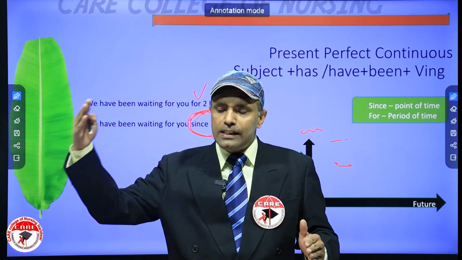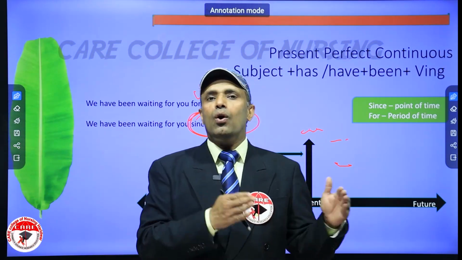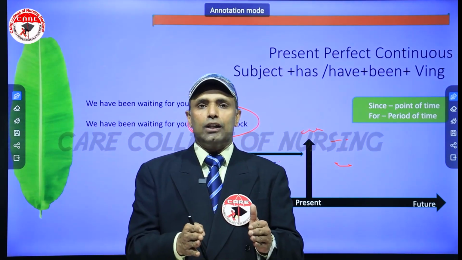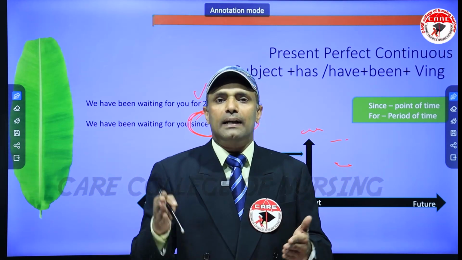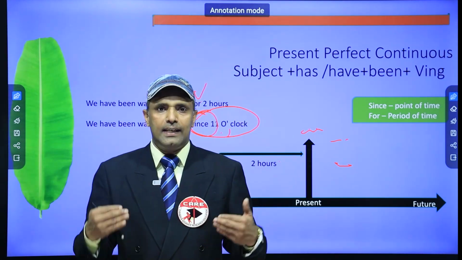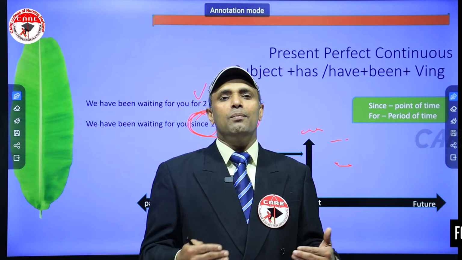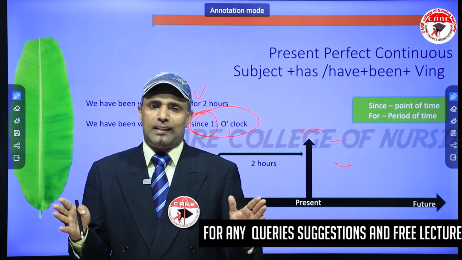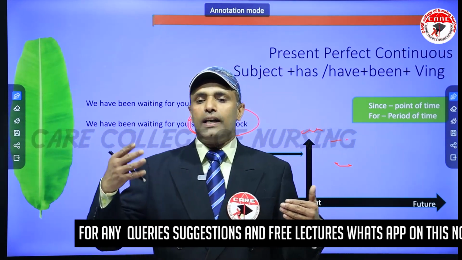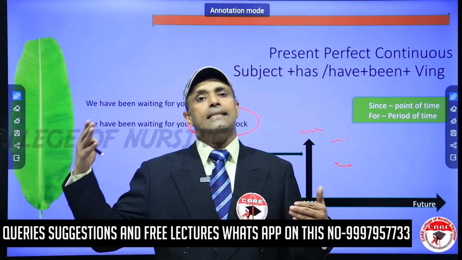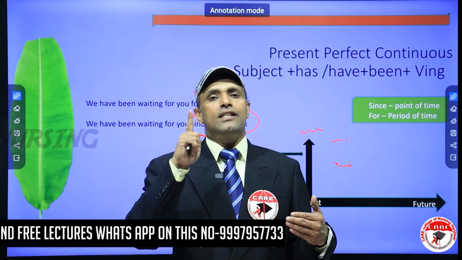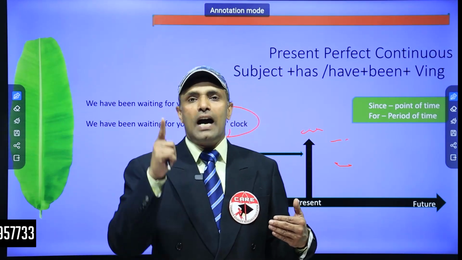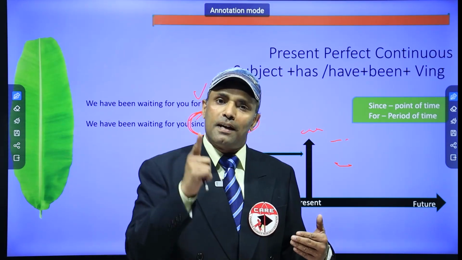If you have an action that started earlier and is still happening while you are talking, you cannot use present continuous. For example, "We are waiting here for you for 2 hours" - you cannot say this. Means if you talk in Hindi or any other language, maybe the grammar allows it, but in English grammar it's not allowed. So if you want to say something which started already in the past, you have to mention that in present perfect tense.